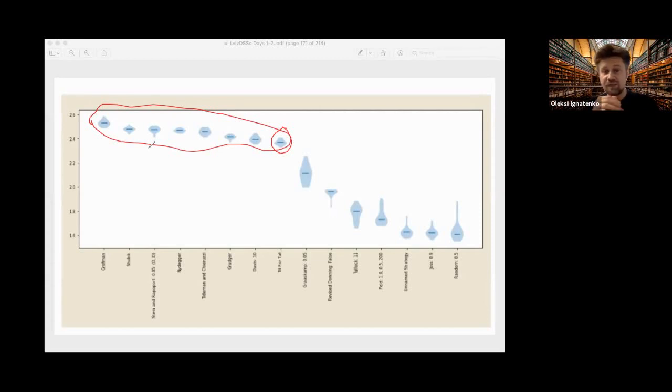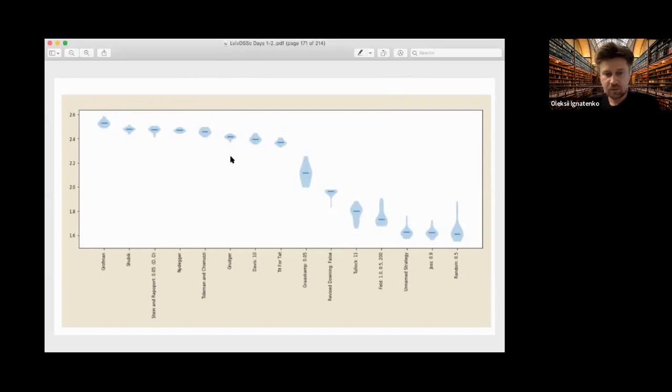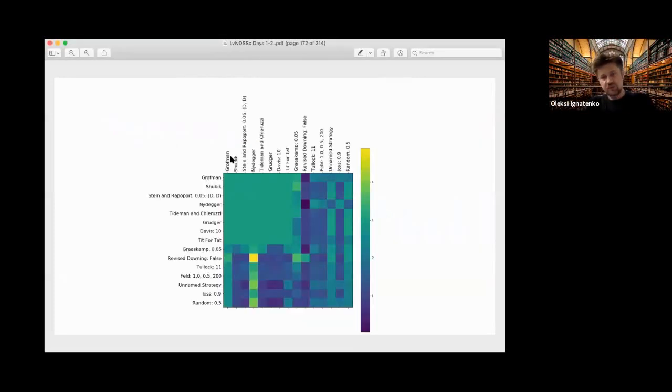So why is tit for tat so good here? Well, because its first element was very effective, because it gets many points against nice programs, and is not very bad against bad programs. And if we want to see this table, you see these are nice strategies with a green square, the strategies that cooperate with each other, and here a lot of strategies that try to fight with each other.